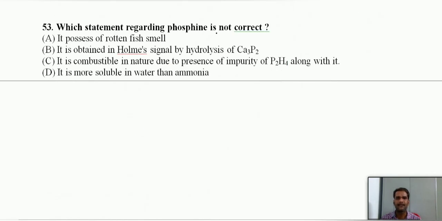Which statement regarding phosphine is not correct? Possesses rotten fish smell. Yes, it is correct. It is obtained in Holmes signal by hydrolysis of calcium phosphide. Yes. It is combustible in nature due to the presence of impurities of P2H4 and also one more, that is phosphorus P4, also one of the impurity. It is more soluble in water than ammonia. Top to bottom solubility of hydrides decreases. So phosphine is less soluble than ammonia. This is not correct.